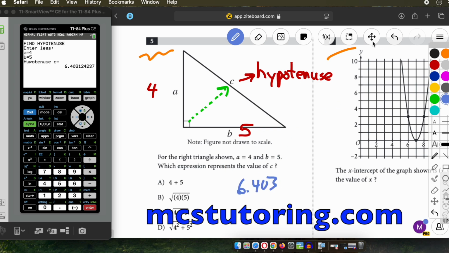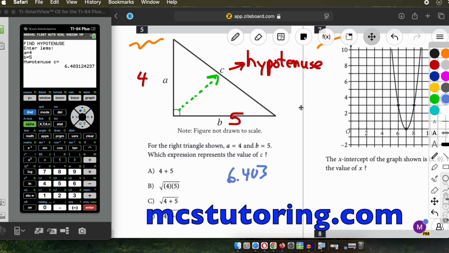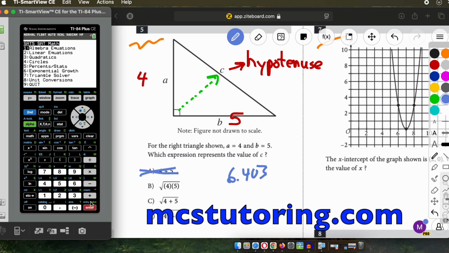And we can do process elimination. So I'm saying we can't answer directly through the calculator, but use your common sense. Because even if you had to use a calculator, 4 plus 5, dude, that's 9. And then I'll just show you. So I'm going to quit this, and we're going to do, what is the square root of 4 times 5?